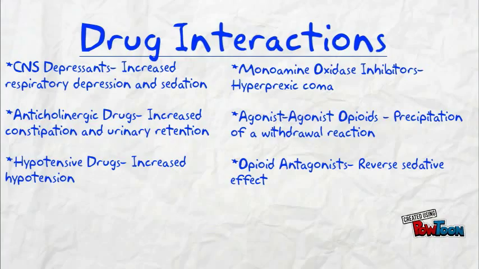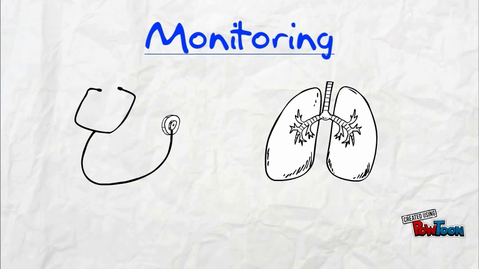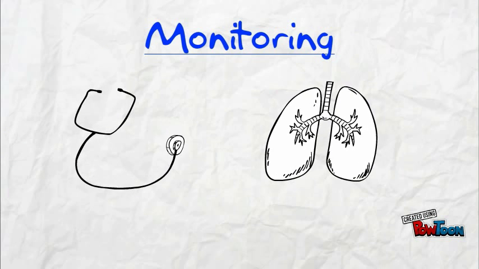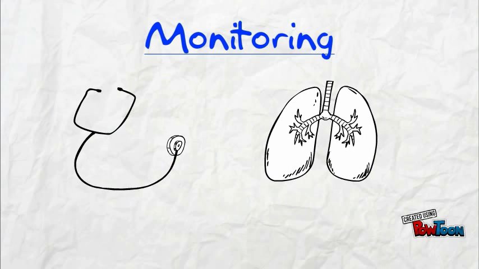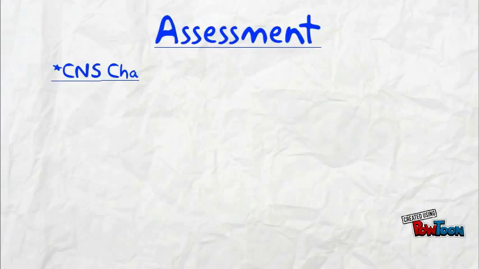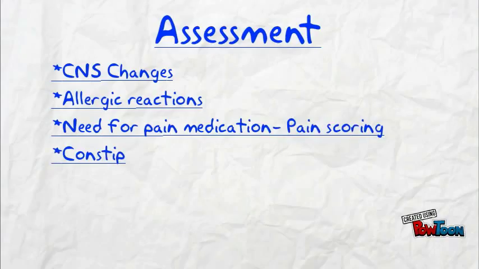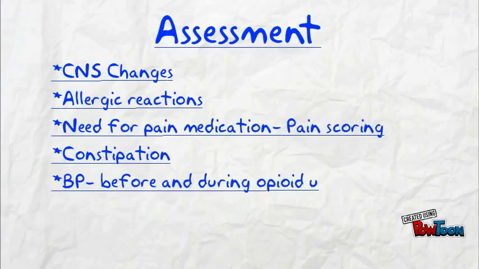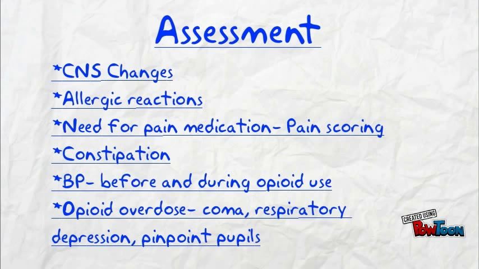There are many drugs which interact with opioid agonists. Among these are CNS depressants, anticholinergic drugs, hypotensive drugs, monoamine oxidase inhibitors, agonist opioids, and opioid antagonists. Regularly monitor the intake and output, the source, quality, and severity of a patient's pain, and the patient's vital signs and mental status. Further, monitor the patient for respiratory dysfunction, specifically looking for respiratory depression. Assess the patient for dizziness, euphoria, and level of consciousness, any symptoms of allergic reactions, pain based on a pain scale, and for side effects such as constipation and symptoms of overdose. Always assess vitals prior to giving an opioid.